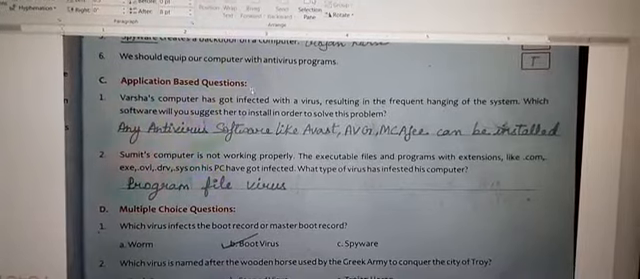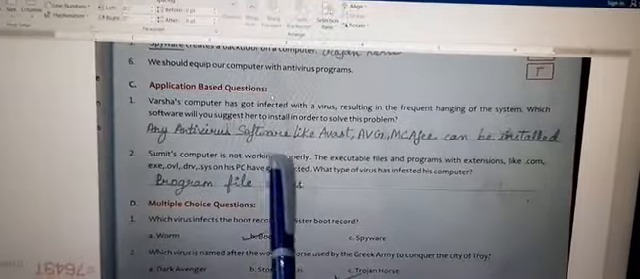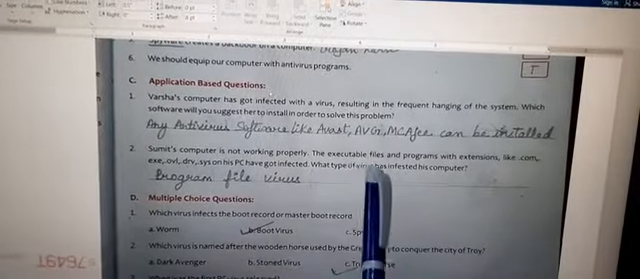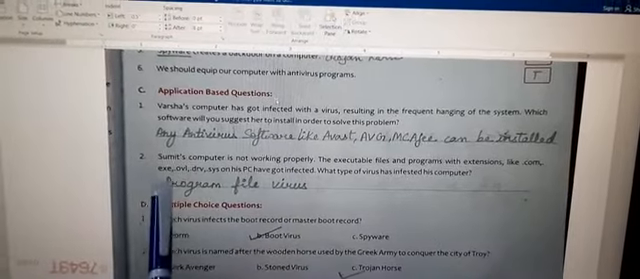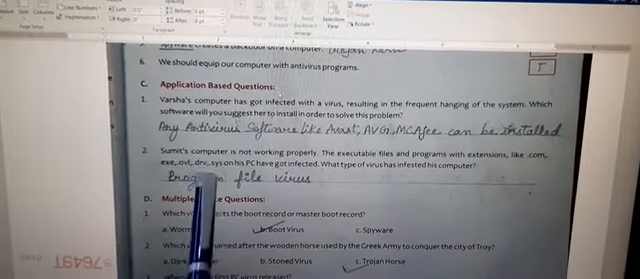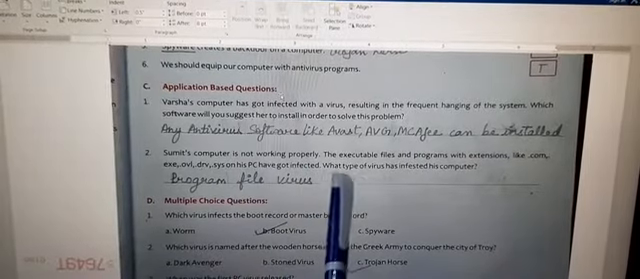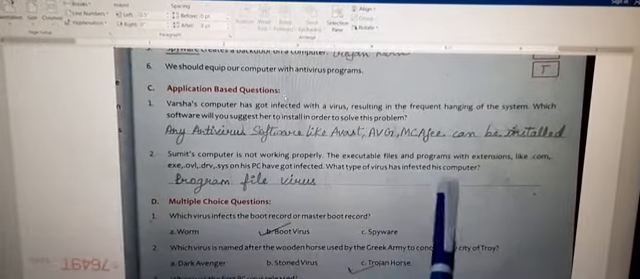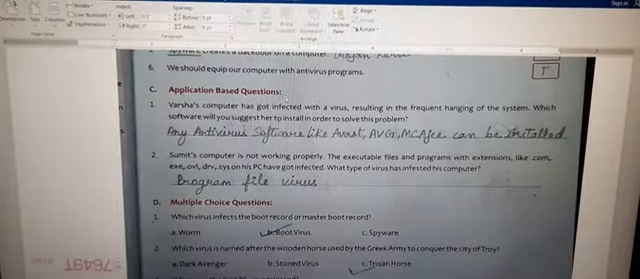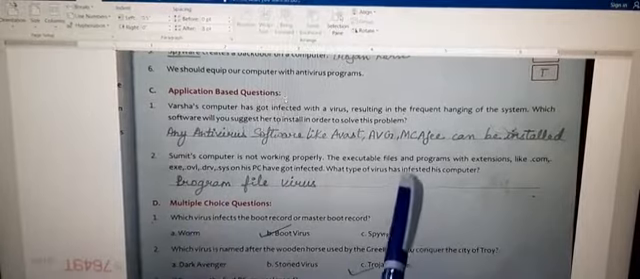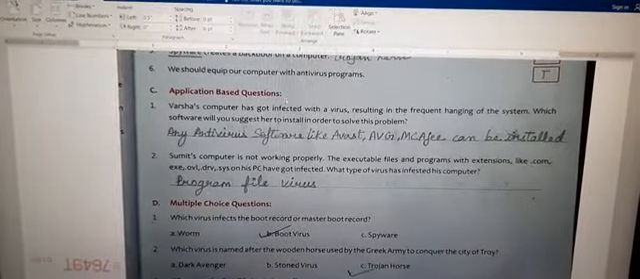Now the second question is, Sumit's computer is not working properly. The executable files and programs with extensions like .com, .exe, .ovl, .drv, .sys on his PC have got infected. What type of virus has infested his computer? So the answer is program file viruses. Program file viruses has infested his computer. This application based question also you have to write it in your copy.